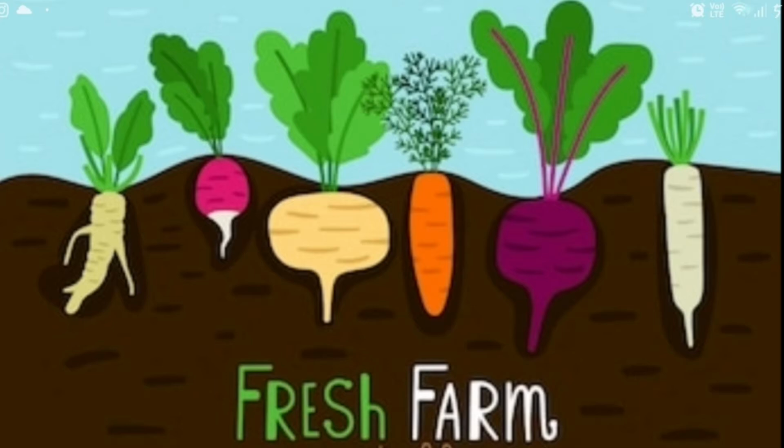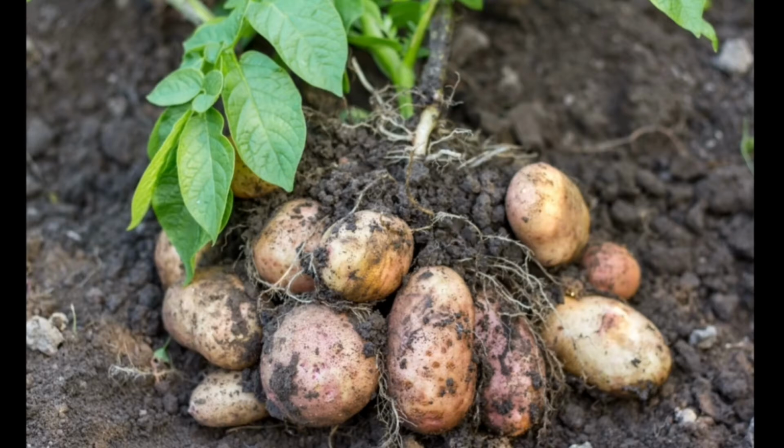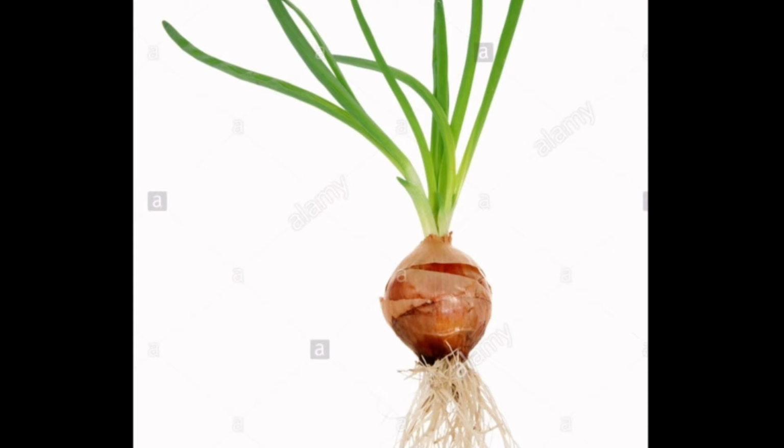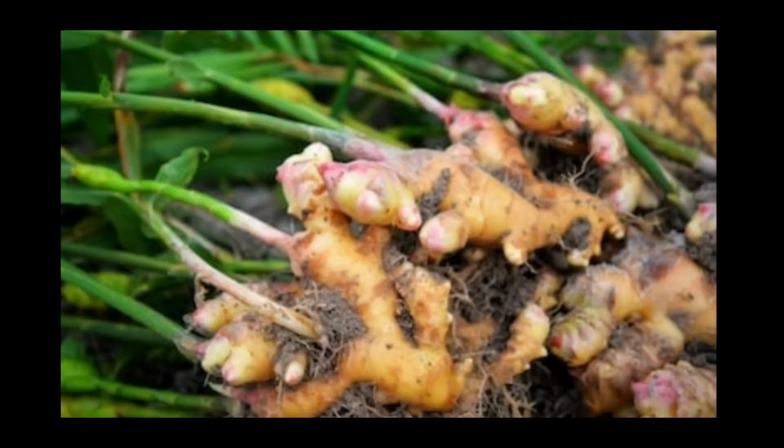And we also eat the underground stems of some plants like potato. We eat potato and we eat onions, and also we eat ginger, children. So what are they called? They are called the underground stems that we eat.